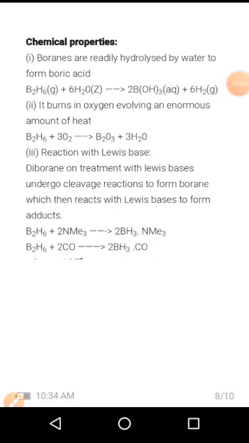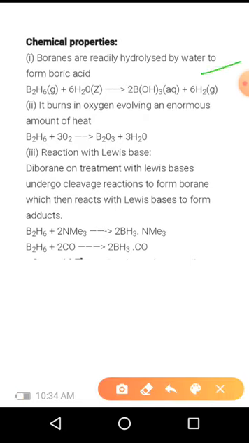Next one is chemical properties of diborane. In the first one, boranes are readily hydrolyzed by water to form boric acid, that is B2H6 plus 6H2O produces 2B(OH)3 plus 6H2. Here is the reaction. And second, it burns in oxygen involving an enormous amount of heat. When diborane is burned in the presence of oxygen, it produces B2O3 plus 3H2O with the liberation of a large amount of heat.